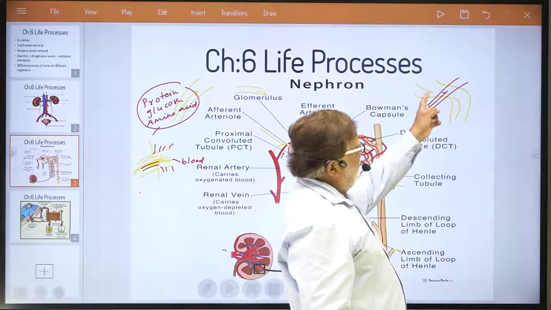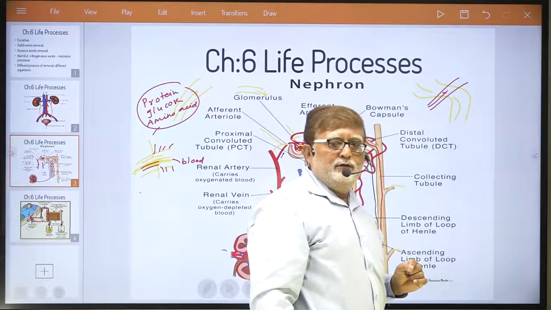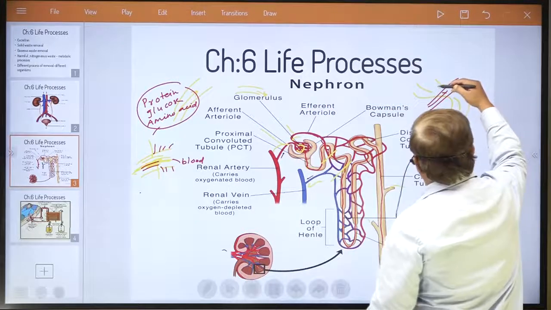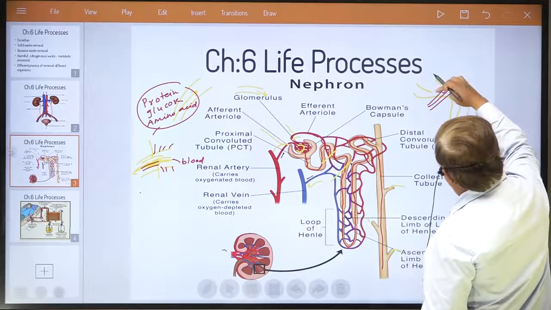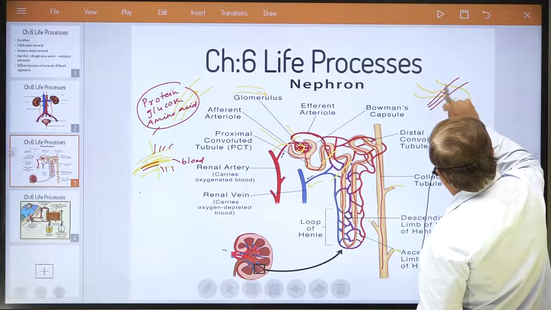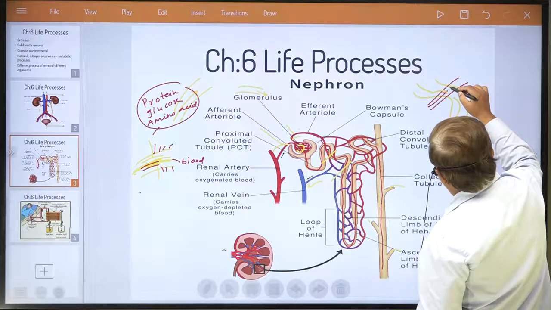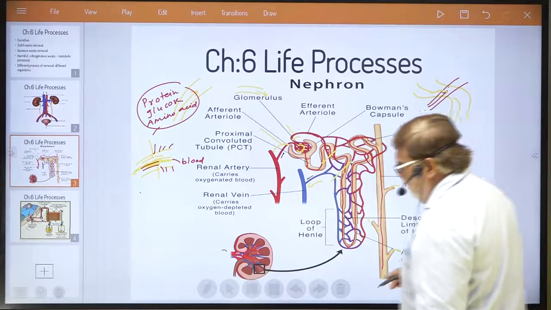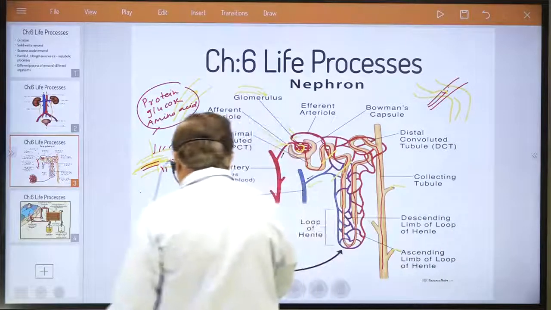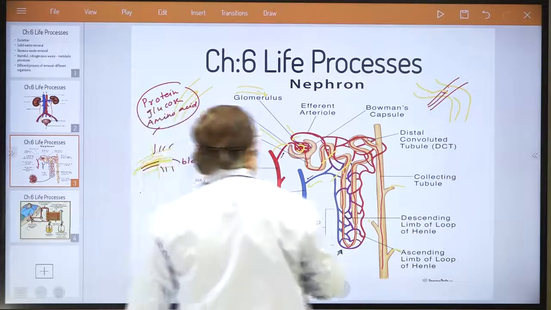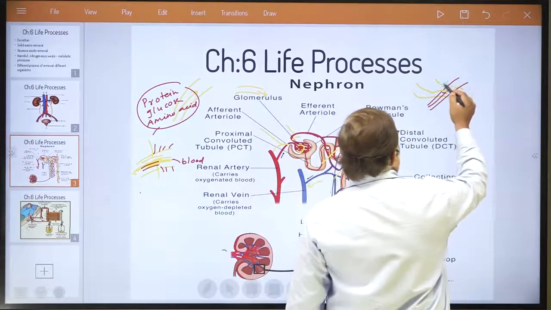Here, urine is traveling in the nephron structure. Here, blood is traveling, dear student. Now, as urine is traveling in this and blood is traveling in this, I am utilizing the word junction point. This is the junction point.